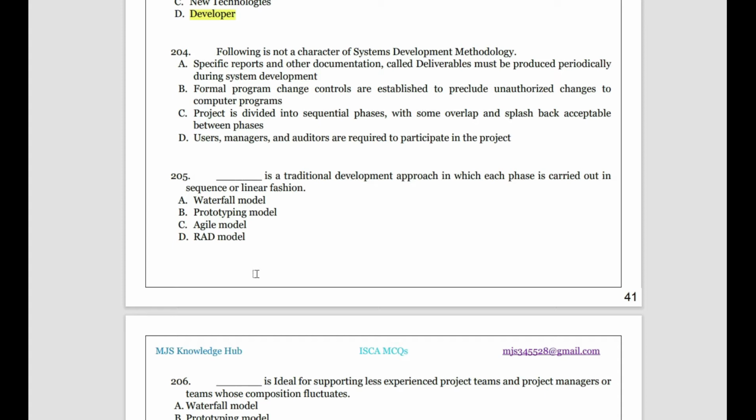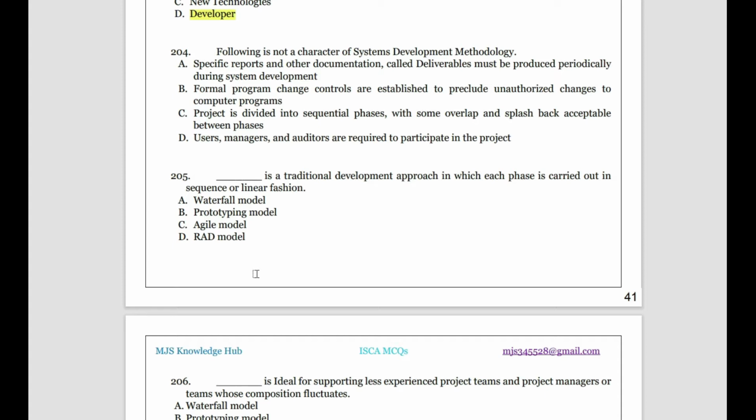Then, formal program change controls are established to preclude any unauthorized changes to computer programs. Yes, system development methodology will have a particular method through which change can be incorporated. You can't just do it without proper protocols. Then, the project is divided into sequential phases with some overlap and splashback acceptable between the phases. Generally, this is the feature of the waterfall method of system development. The waterfall method is one type of system development. It is not the only method to develop a system.